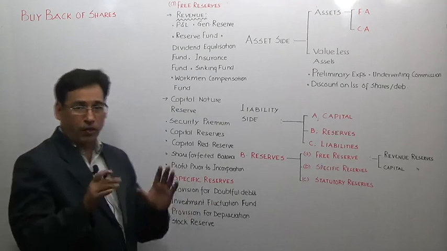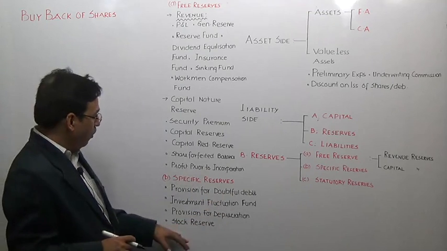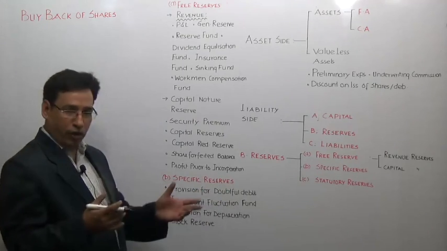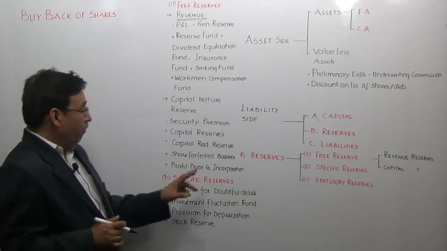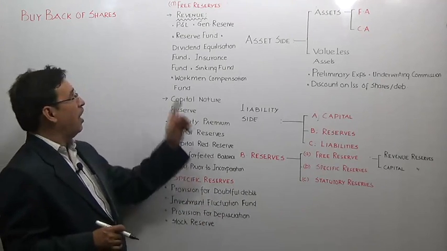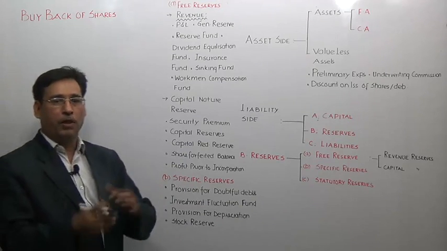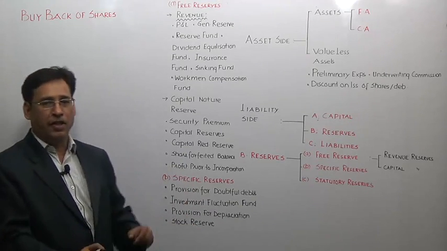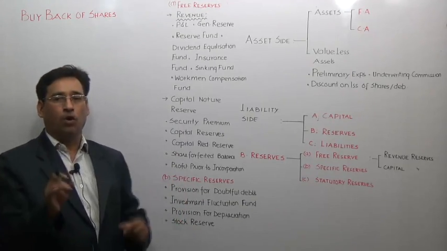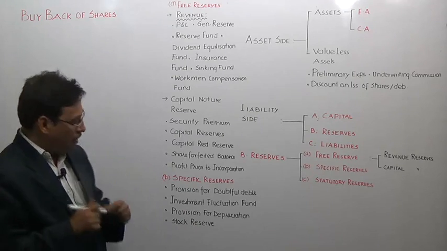So now you must understand why you should have very good knowledge. Specific reserves are nothing but a sort of provision. Is it clear to you? But at the same time, these are not liabilities, and these are not free reserves. Just by having a look over the balance sheet, you should be in a position to segregate the relevant item as free reserve or specific reserve. I just want to inculcate this art and skill in you. Is it clear to you?